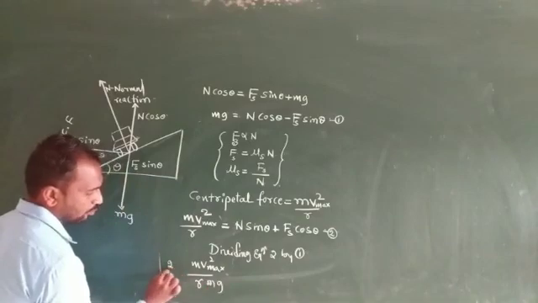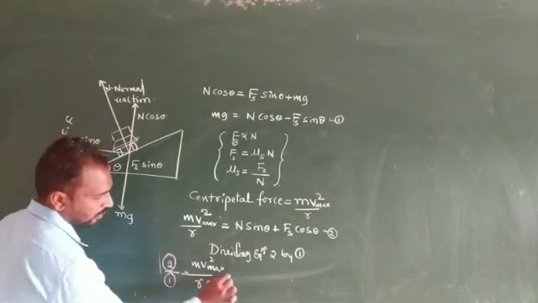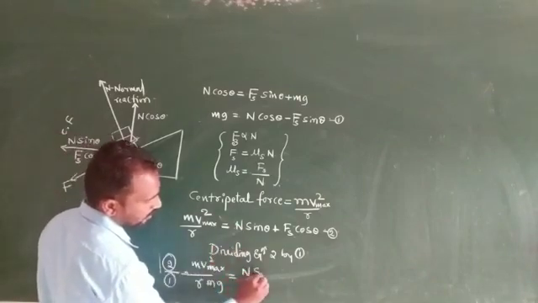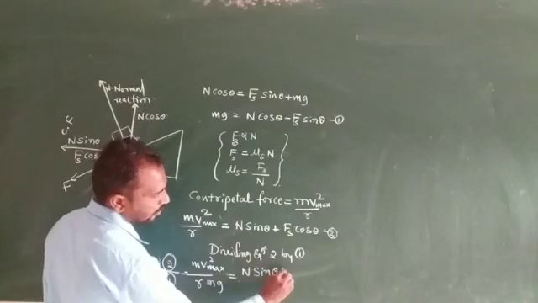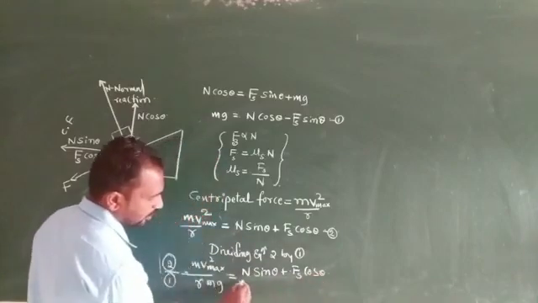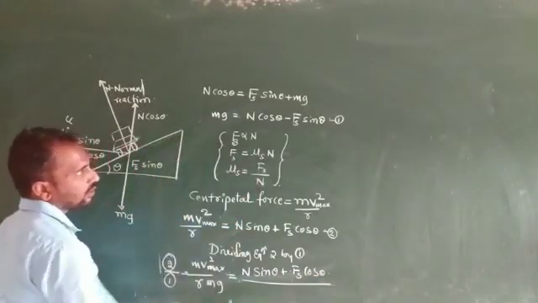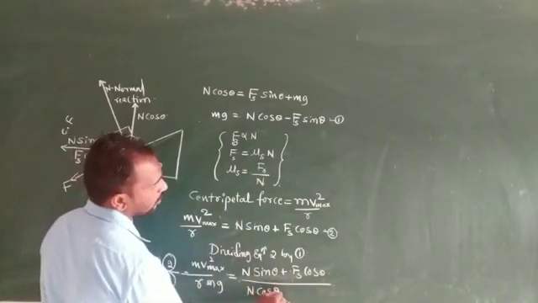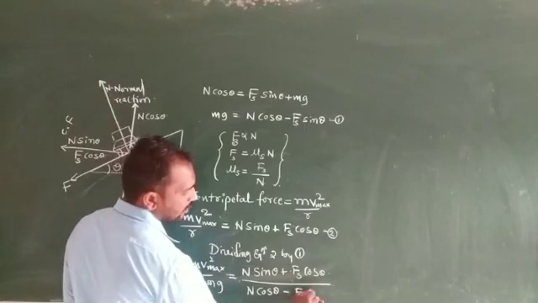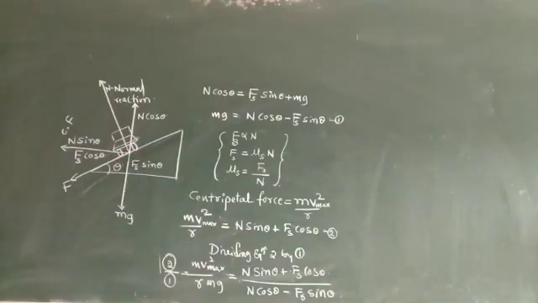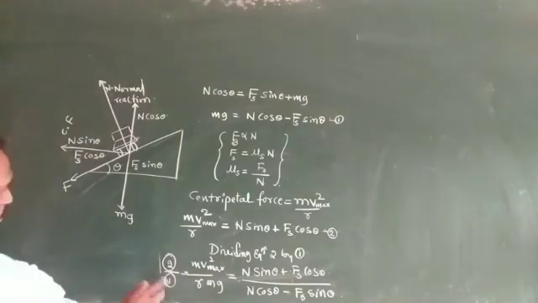It means equation 2 by equation 1 is equal to N sin theta plus Fs cos theta divided by, in equation 1, N cos theta minus Fs sin theta.